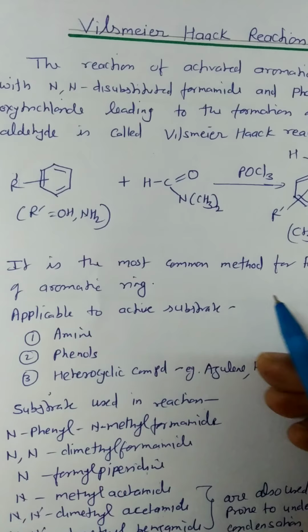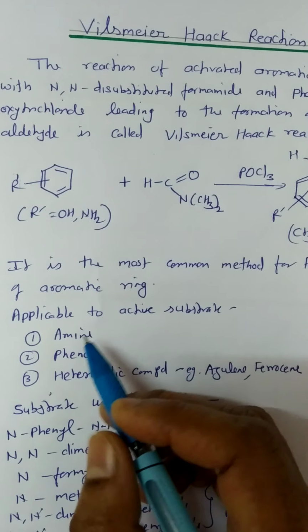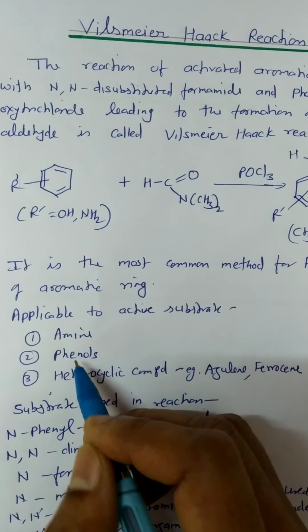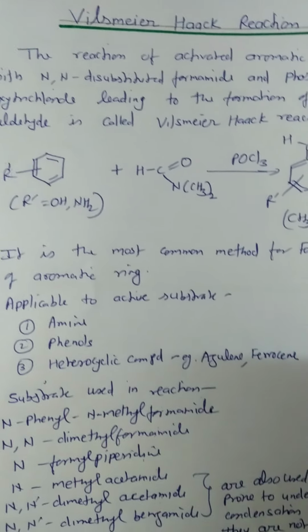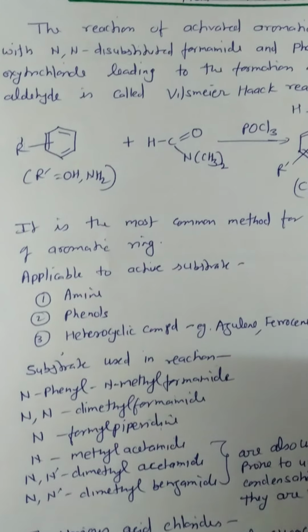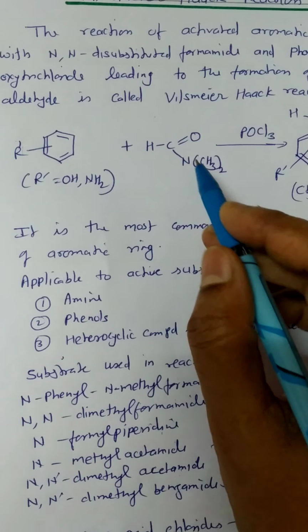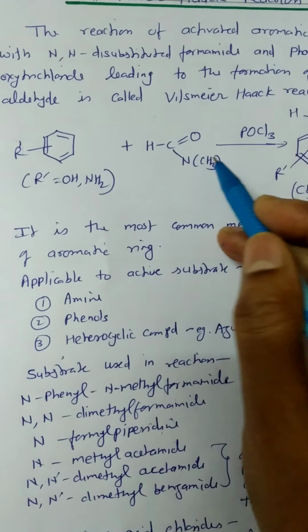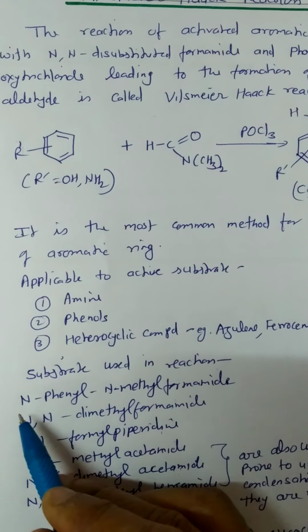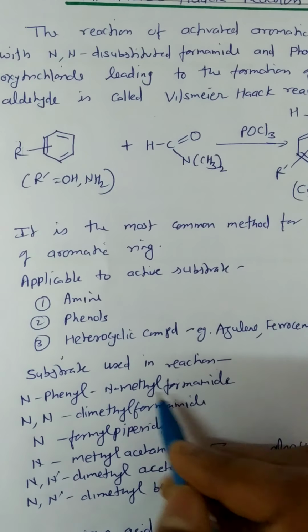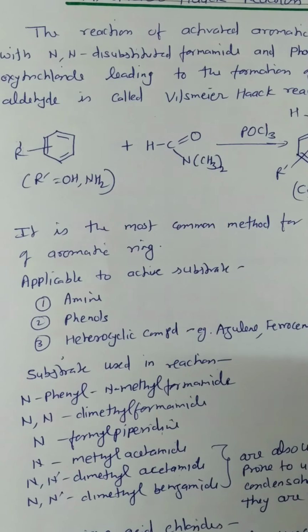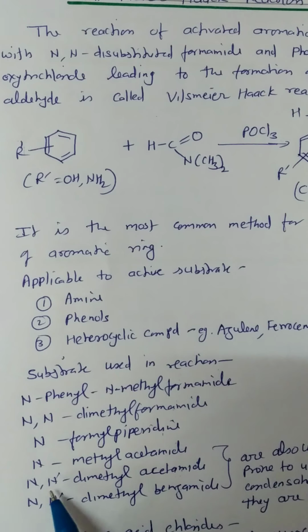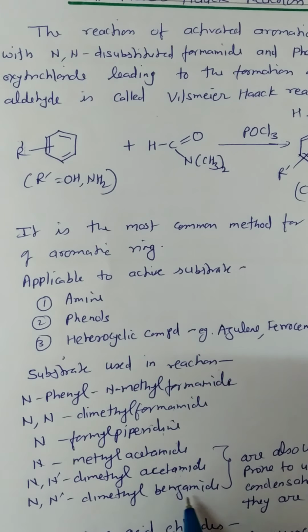The activated substrates which are used in these reactions are amines, phenols, or heterocyclic compounds such as azulene or ferrocene. And the substrates used in place of N,N-dimethylformamide are N-phenyl N-methylformamide, N-formylpiperidine, N-methylacetamide, N,N-dimethylacetamide, N,N-dimethylbenzamide.